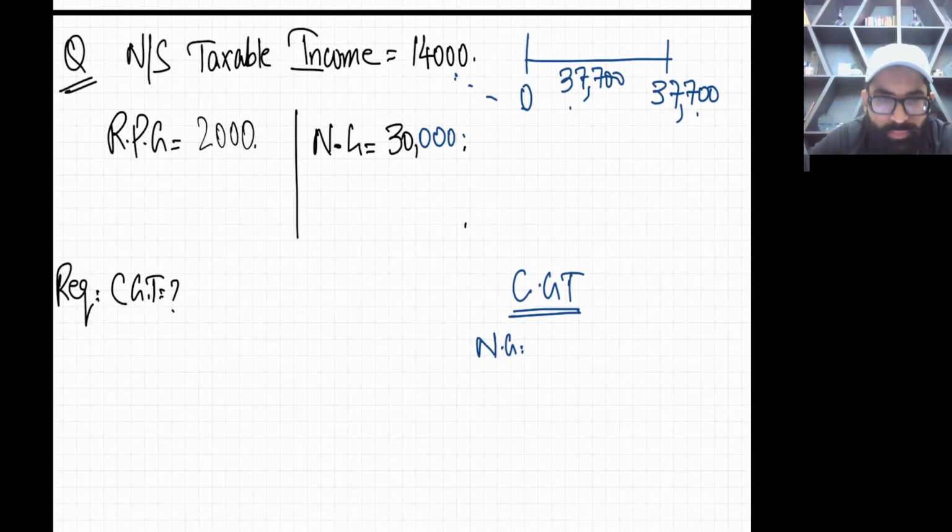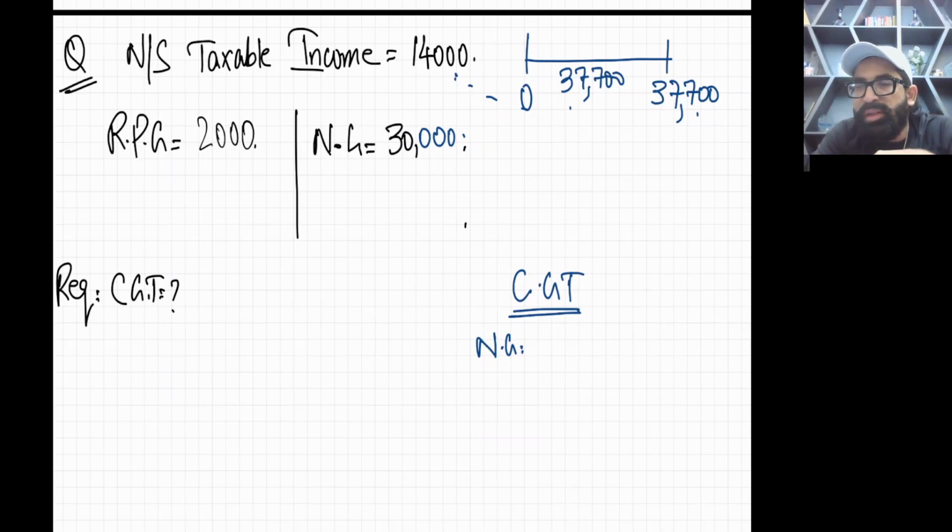Okay. Dear students, now next question. I would request you to pause the screen and do it yourself, then see my solution. So now your non-saving taxable income is 14,000. Definitely, this will consume your first band a little bit. Now RPG is 2,000.